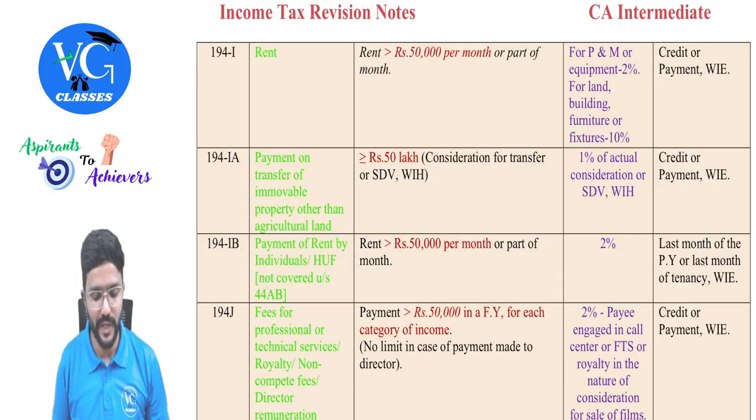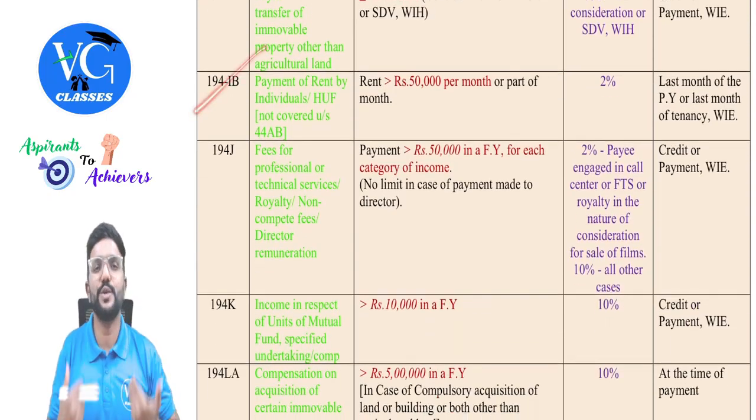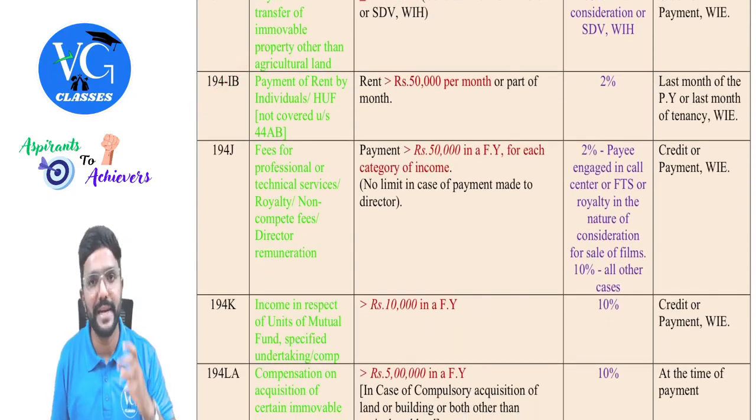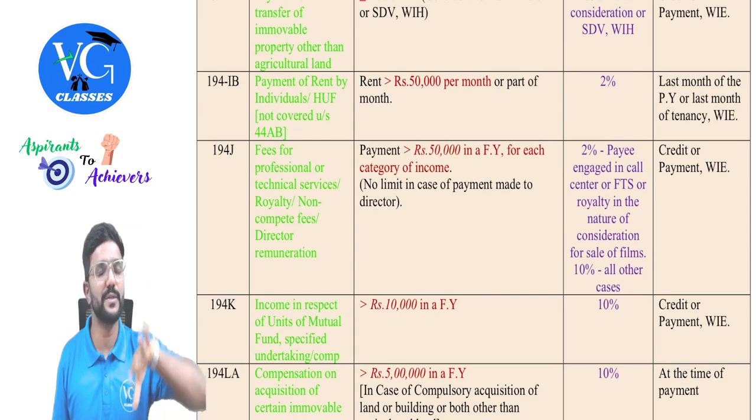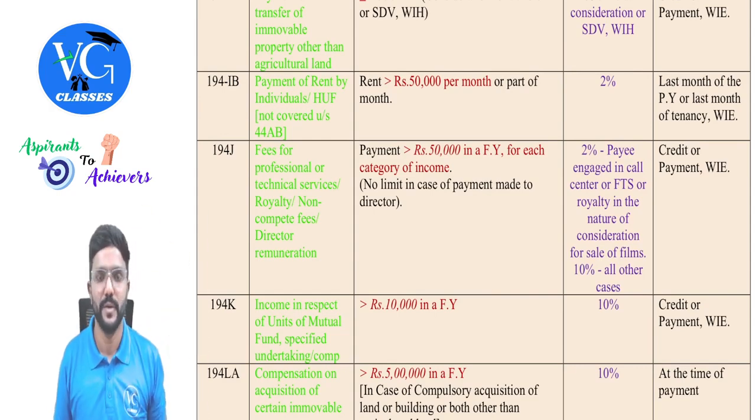Okay. Now let us come to this. Now assume I am an individual who is paying a monthly rent of 60,000, but I was not subject to tax audit last year. So I am supposed to deduct TDS under which section? 194IB. When should I deduct TDS?